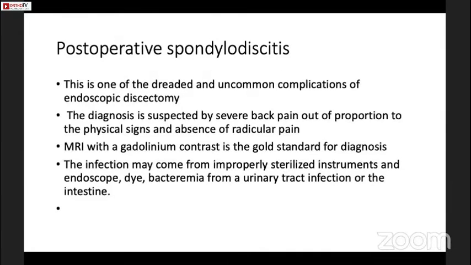Postoperative spondylodiscitis. This is one of the dreadful and uncommon complications of endoscopic discectomy. The diagnosis is suspected by severe back pain out of proportion to the physical signs and absence of radicular pain. MRI with gadolinium contrast is the gold standard for diagnosis. The infection may come from improperly sterilized instruments and endoscopic dyes, or bacteremia from a urinary tract infection or the intestine. In a complication like spondylodiscitis, the patient may require multiple endoscopic washes and debridement, with samples sent for cultures and treatment with further IV antibiotics. And if the infection is fulminant with osteolysis and bone erosion, the patient may require autologous bone grafting and posterior stabilization also.